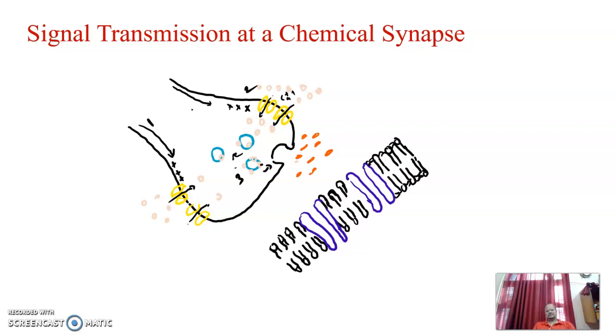As you know, when the terminal end of an axon, the synaptic end bulb, receives information from the axon, it leads to the activation of calcium gated channels, which leads to the influx of calcium ions from the extracellular environment into the synaptic end bulb.